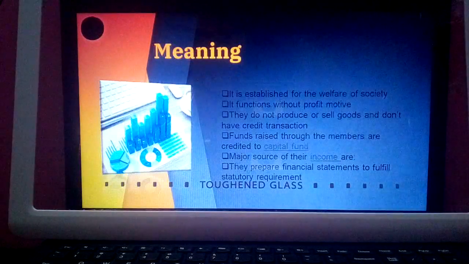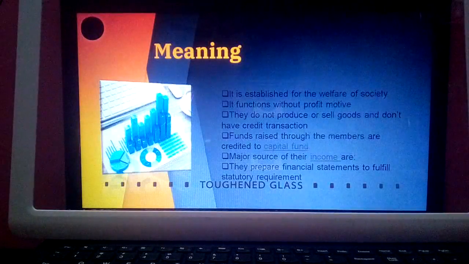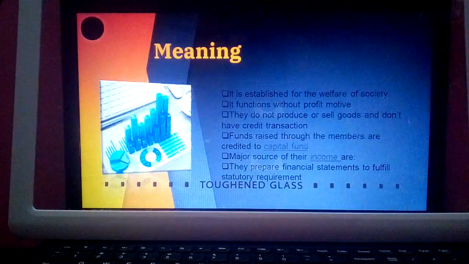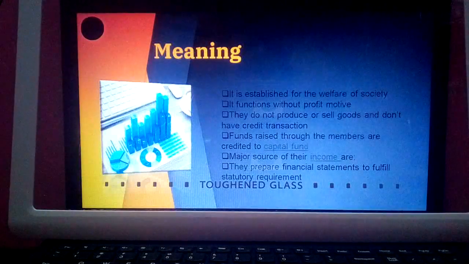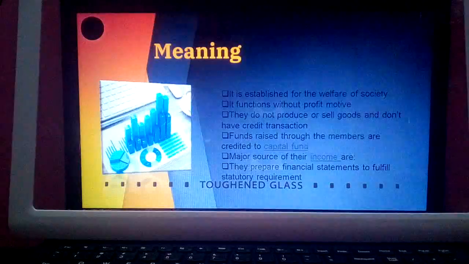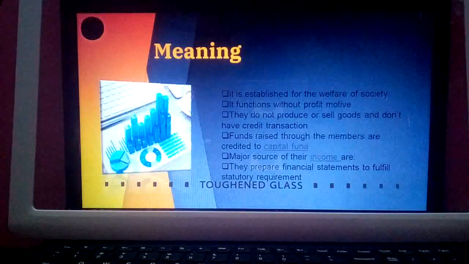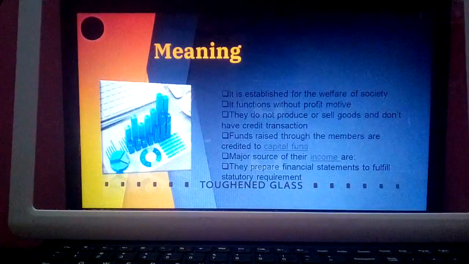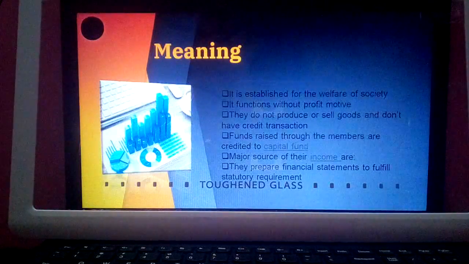Then next, funds raised through the members are credited to the capital fund. So what is this capital fund? You all have studied in profit making organizations that the amount introduced by the owner to his business is called capital. That amount is introduced by the owner and he has complete authority over that fund. But here every member is going to contribute something. That may be a donor, that may be a government. There are different sources through which funds will be raised, and these funds will be added together, or capitalized, and called the capital fund.